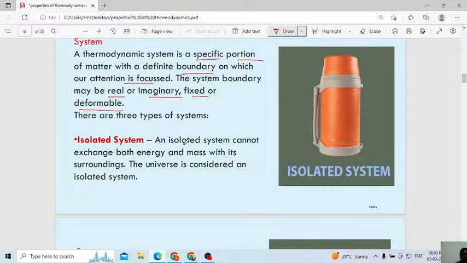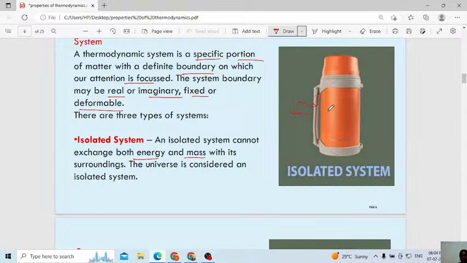Listen here, an isolated system cannot exchange either energy or mass with its surroundings. The universe is considered as an isolated system. Consider this flask example. Neither energy nor mass will enter the system because it is closed. Even in a flask, after 10 or 12 hours, hot coffee or hot water will later cool. That depends upon the quality of the flask.